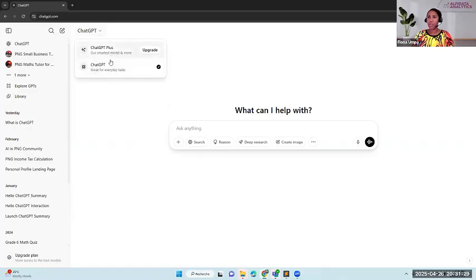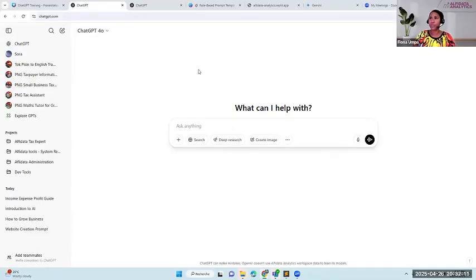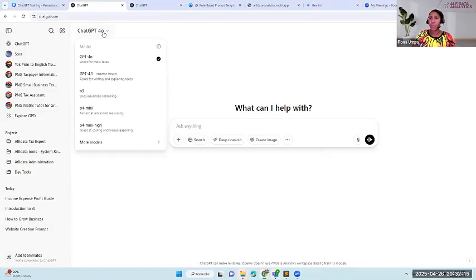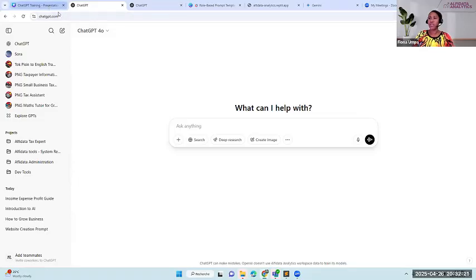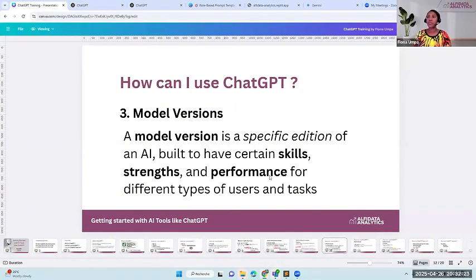As a free user, you just have access to the 4.0 model, but with limited usage. On the paid plan, we have access to all the different models. The models are just the different editions, and each model comes with its specific features based on the task that you need it to do.